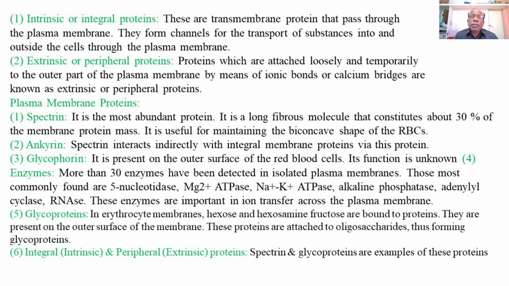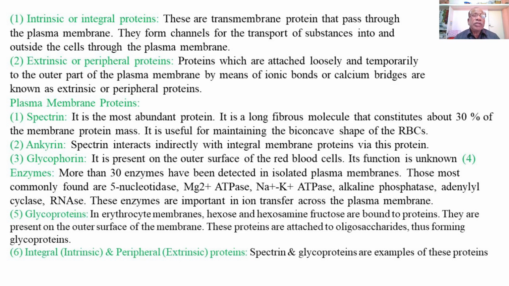A variety of ions are transported through the plasma membrane with the help of these enzymes.